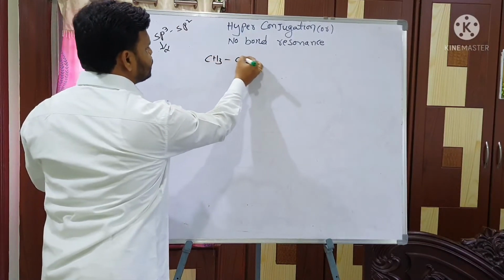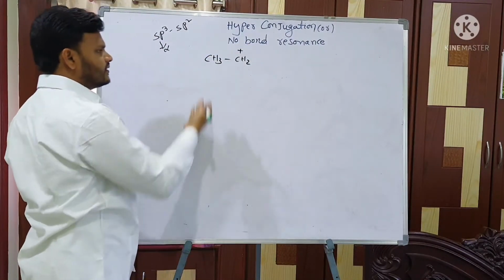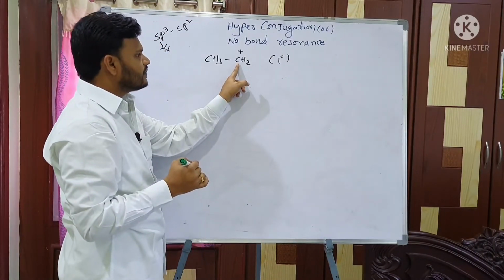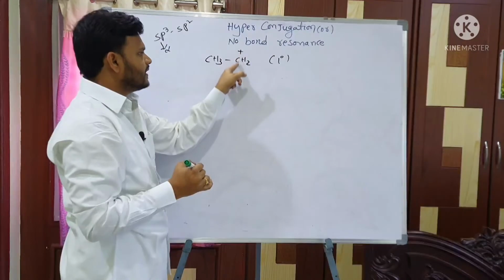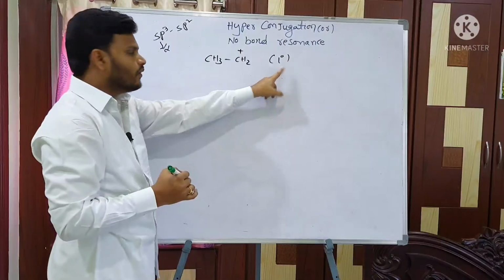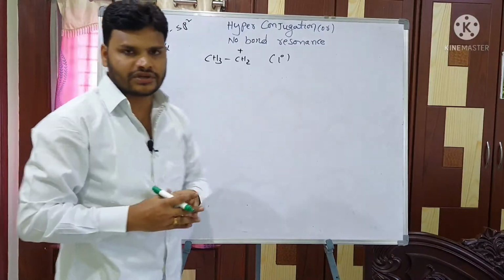Next, CH3CH2+. This is the carbocation. This is a primary carbocation. Why? Because this carbon, C+, is attached to only one carbon. That is nothing but primary. Does it show hyperconjugation or not?